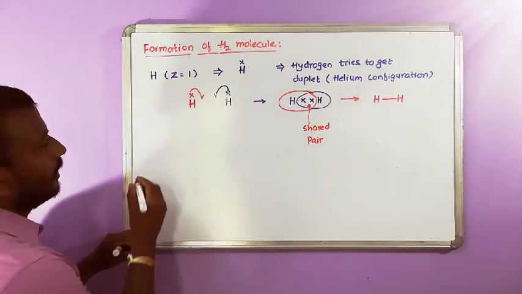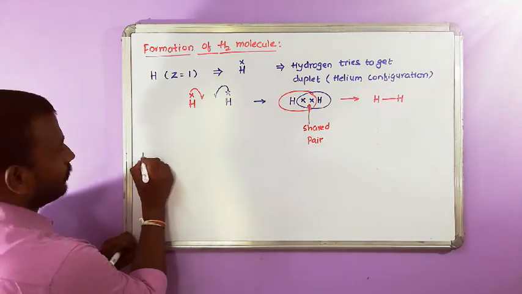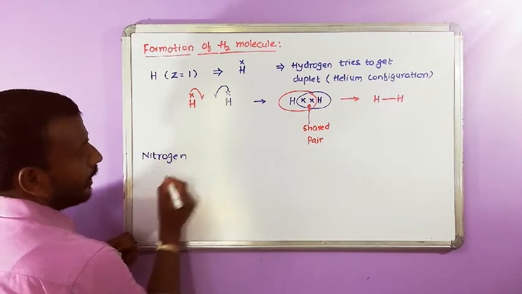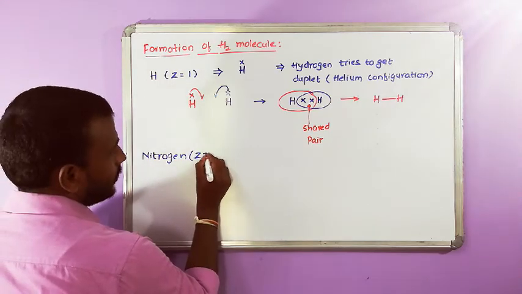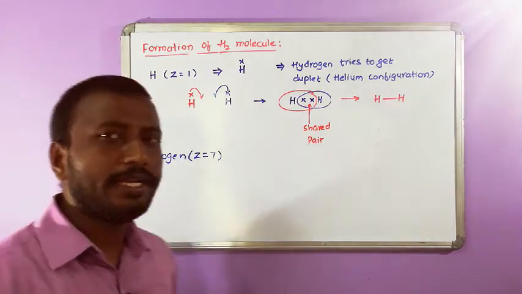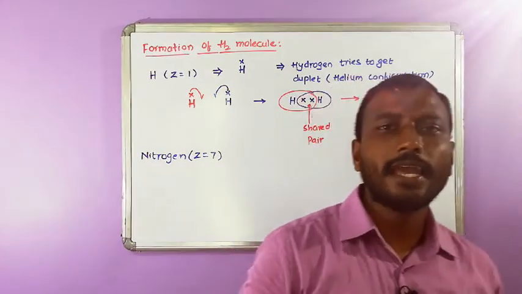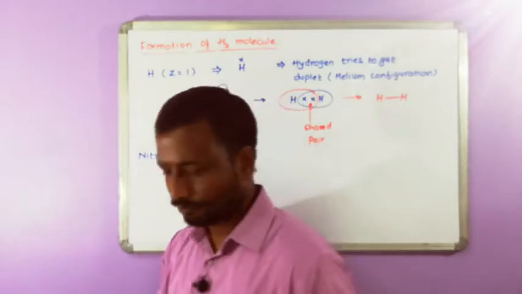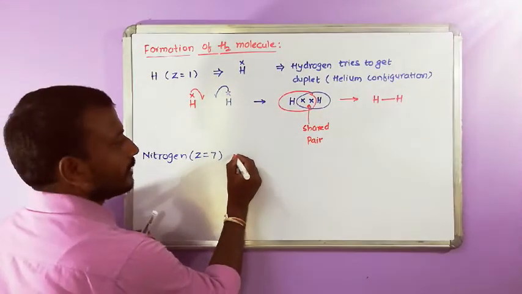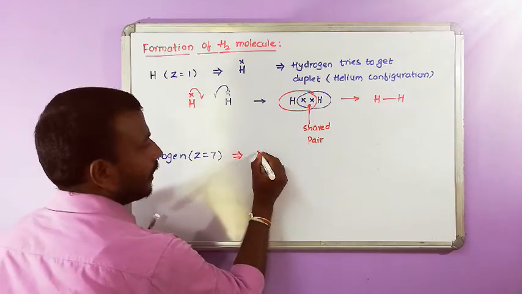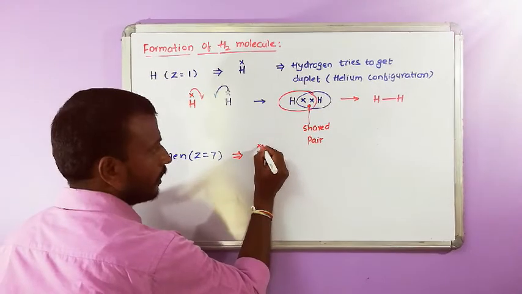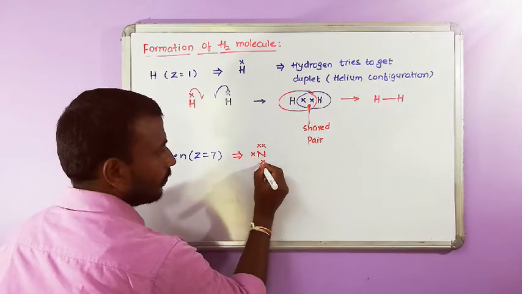Then let's take nitrogen. Nitrogen Z is equal to 7, and in nature nitrogen exists as a diatomic molecule, N2. What is its dot structure? Nitrogen's valence electrons are how many? 5: 1, 2, 3, 4, 5.